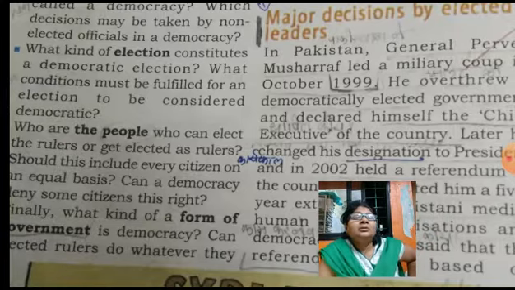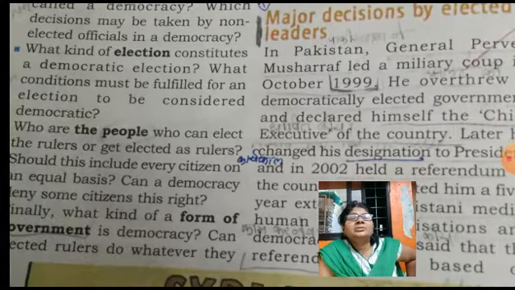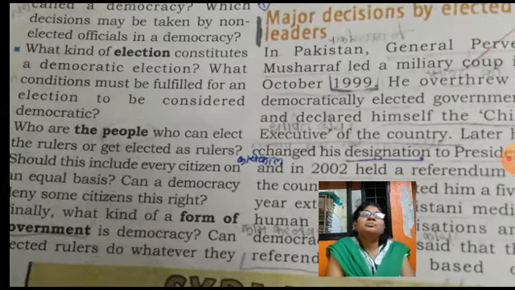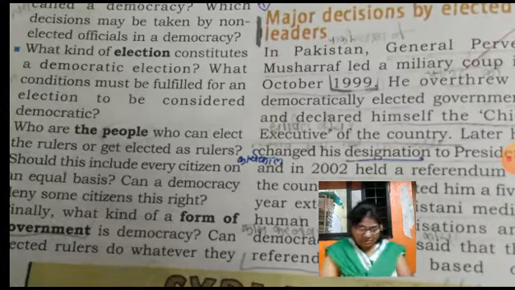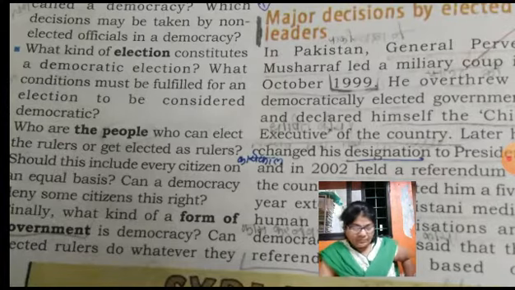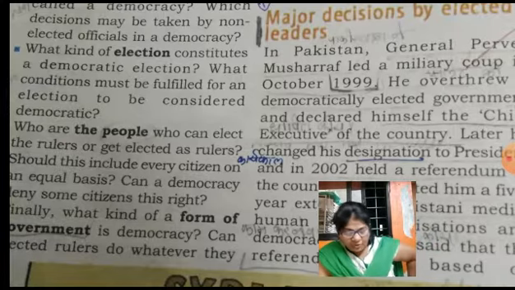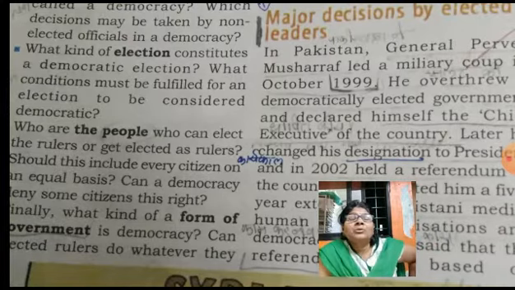Those who are 18 years and above, whether men, women, rich, poor, all get the right to cast their vote, and they are called the people. So people, election and rulers, these three important words were there in this definition.